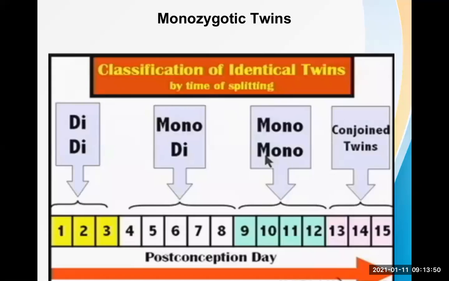Okay, so these are the take-home messages from this class. So within the first 3 days or 72 hours, dichorionic, diamniotic. See there, up to 8 days, monochorionic, diamniotic. Then monochorionic, monoamniotic, up to 12 days. After that, it's a conjoined twins. So these all are different types of monozygotic twin.